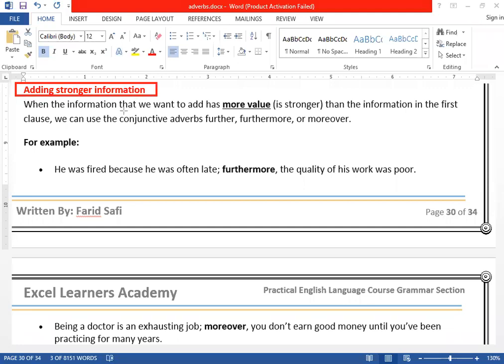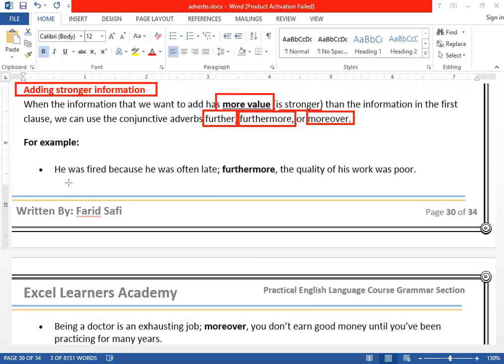When the information you want to add has more value or is stronger, then for the second clause we can use conjunctive adverbs. Number one, further, furthermore, or moreover. These three we can use if the information you want to give is much stronger.